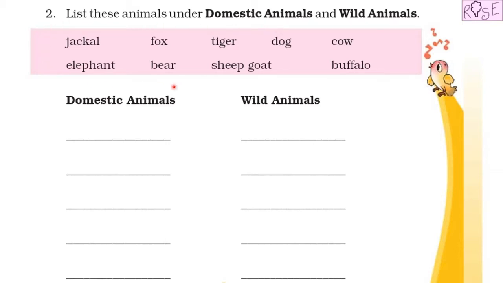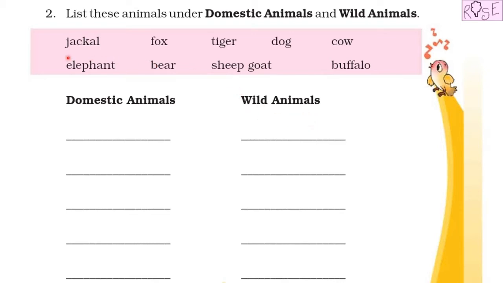So, we have given this box with names of different animals. Can you see the names of different animals? Jackal, fox, tiger, dog, cow, elephant, bear, sheep, goat and buffalo. So what do we have to do? We have to separate these animals in these two columns. The first column is domestic animals and the second column is of wild animals.